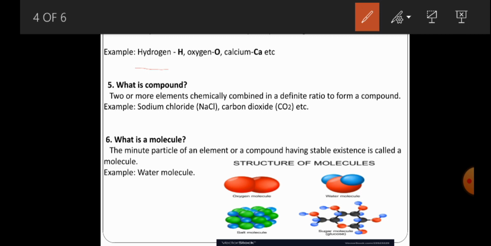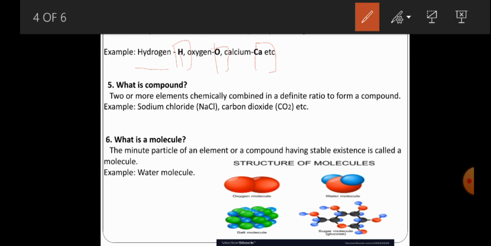For example, what is the symbol of hydrogen? That is H. What about oxygen? That is O. Calcium is Ca. So Ca automatically brings the name calcium to our mind, indicating a calcium atom. Similarly, O indicates an oxygen atom, and H indicates a hydrogen atom. That is what we call a chemical symbol.